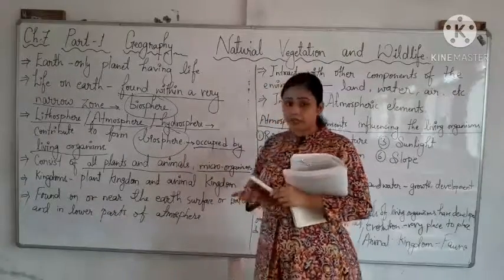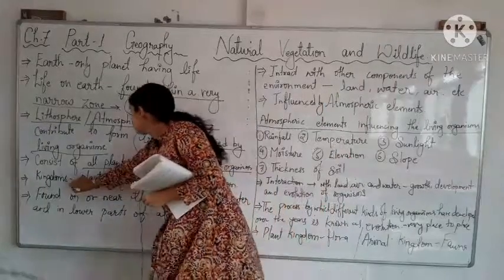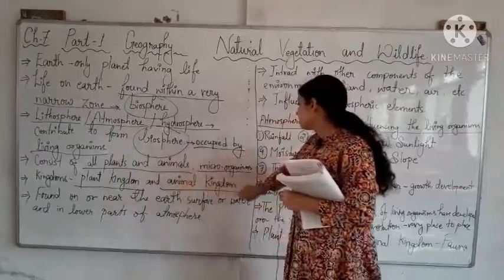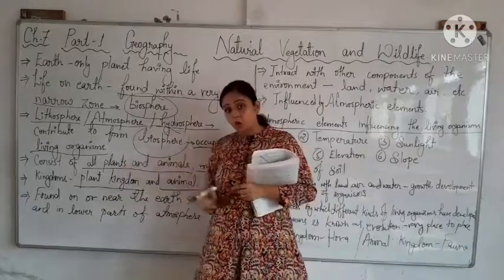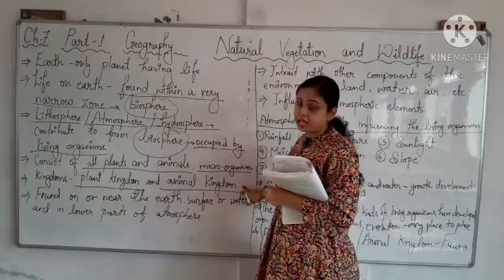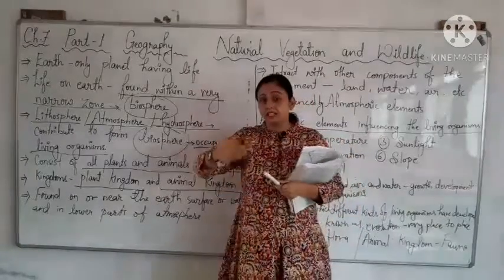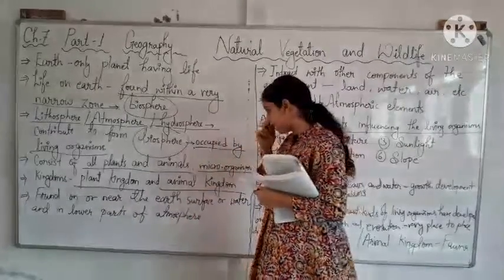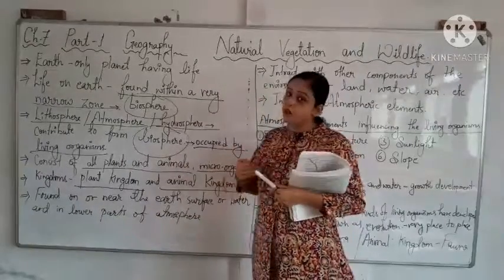Now we have kingdoms in the biosphere, and we have plant kingdom and animal kingdom. Now the plant kingdom is known as flora and the animal kingdom is known as fauna. Okay, so you will get these two terms every time when you are reading geography. So keep this in your mind that plant kingdom is flora and animal kingdom is fauna.